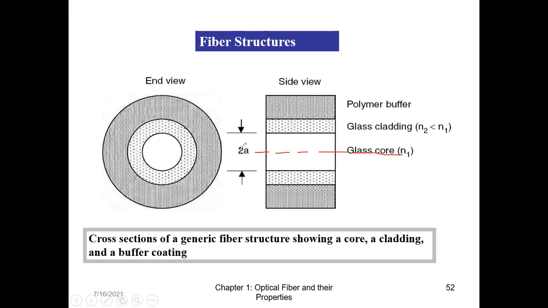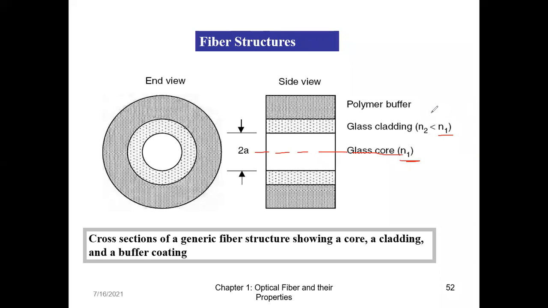If I say 2a is the diameter, we usually use small a for representing the radius of the fiber. So 2a is the diameter of the fiber. Throughout our syllabus, we will be using a as the radius of the fiber core. Since we are using laws of optics, I have to talk about the refractive index of the core and the cladding. So this relation you have to remember.